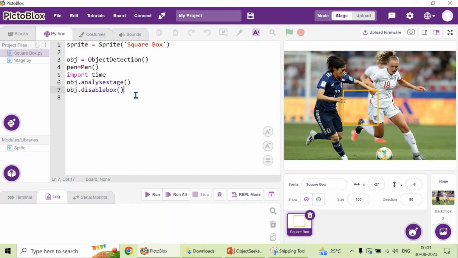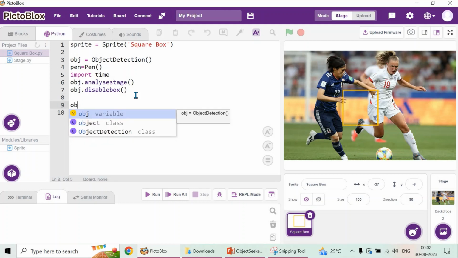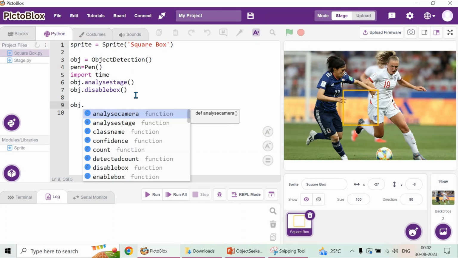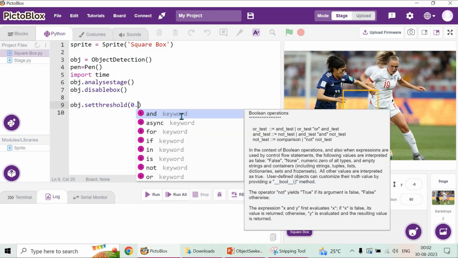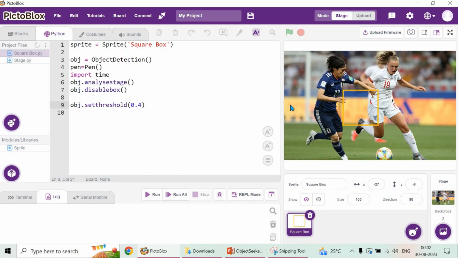In the previous video I have already explained the threshold. So I'm going to use the obj.set threshold function, and let's use 0.4 or 0.5. If the image is very clear, you can use 0.4. If it is not clear, you can use more, and so on.